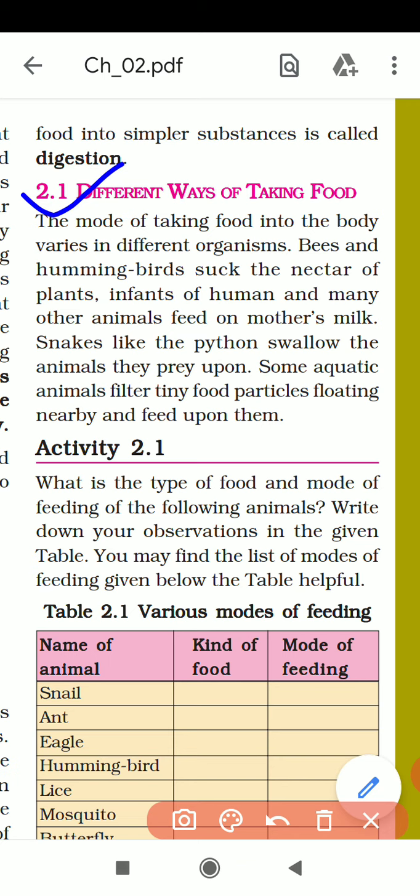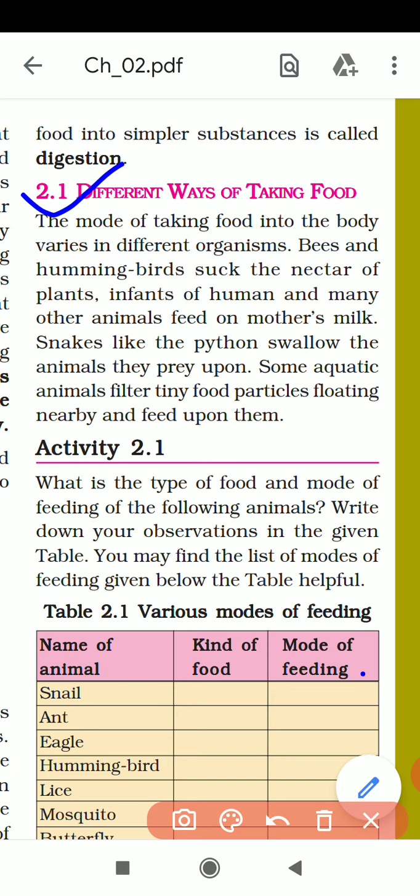But we can't. Bees and hummingbirds suck the nectar. Okay, bees and hummingbirds take food by sucking. Infants of humans and many other animals feed on mother's milk. Snakes, a snake simply swallows the frog. Snakes like the python swallow the animals they prey upon.